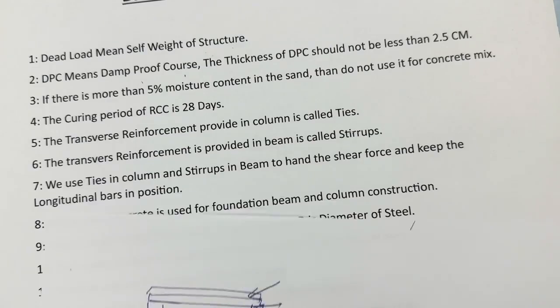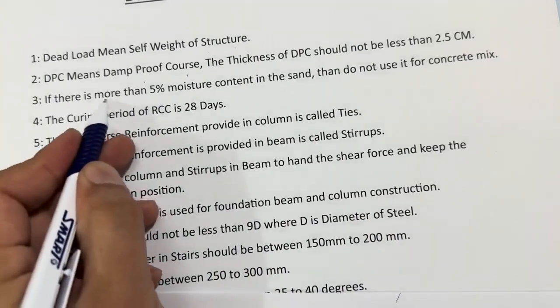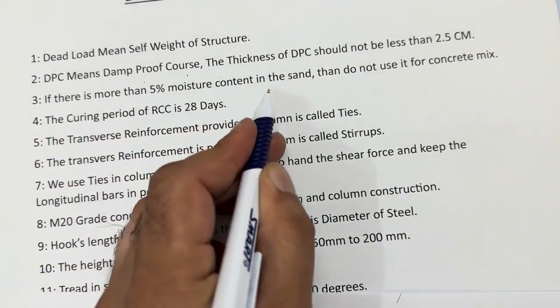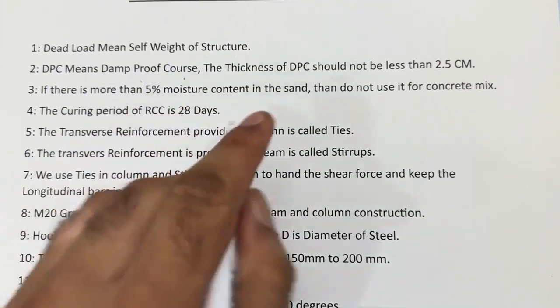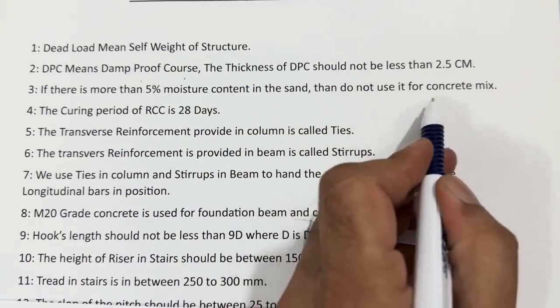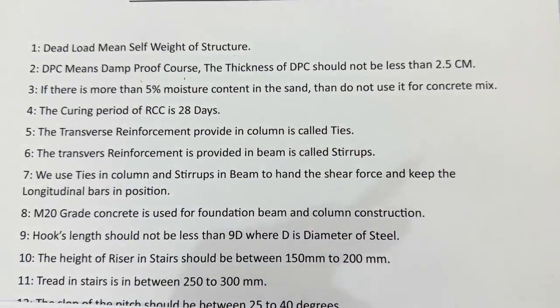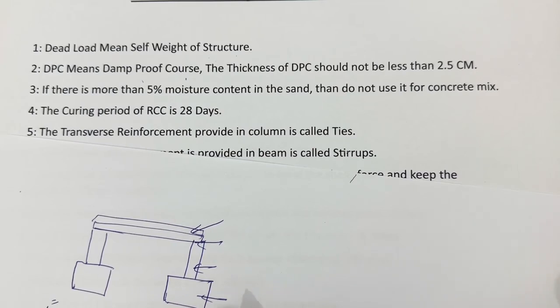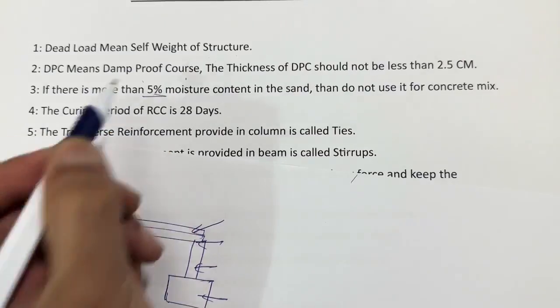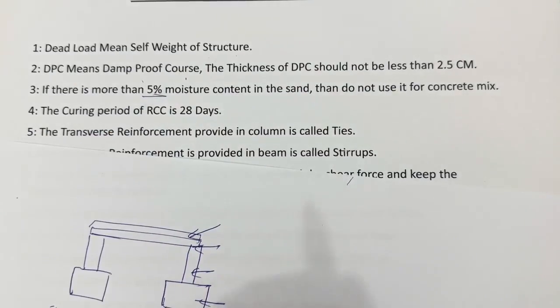This is DPC. Next, guys, if there is more than 5% moisture content in the sand, moisture content means if there is moisture in the sand, don't use it for the concrete mix. Don't use it for the concrete, whether it is M5, M7.5, M10, M15, or M20. If we have more than 5% moisture content in sand, don't use it.